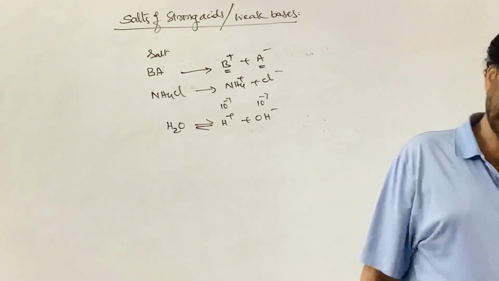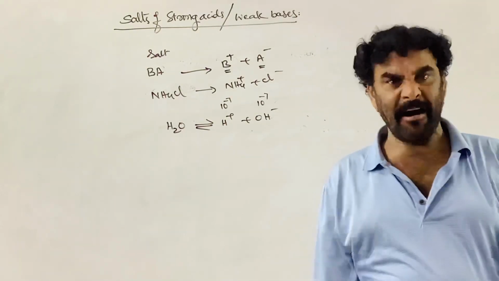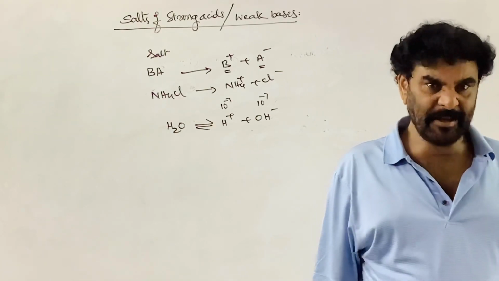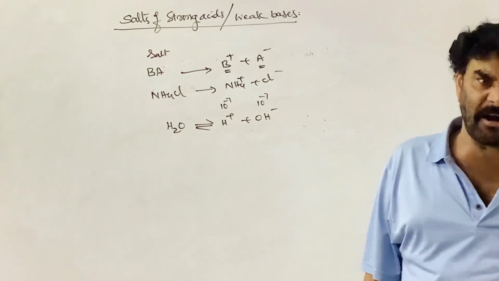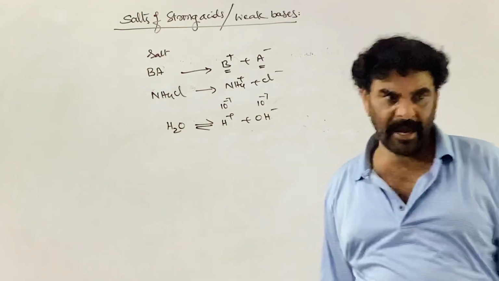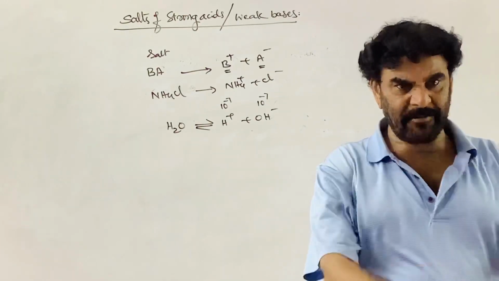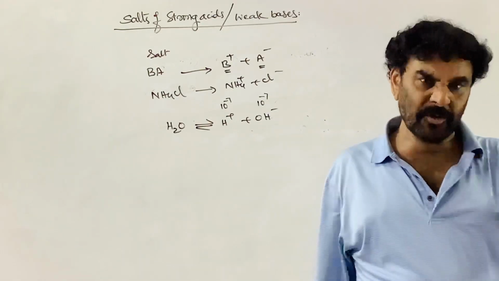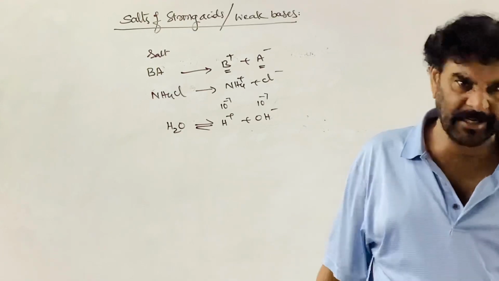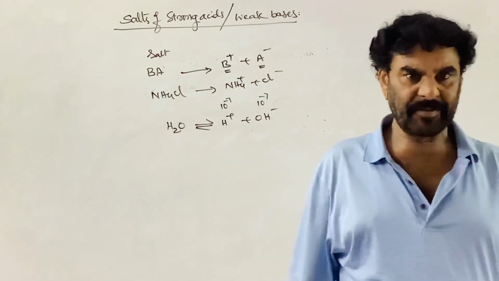That is the phenomenon in which the solution acquires acidic or basic nature due to the addition of the salt, called salt hydrolysis. The phenomenon in which a solution loses its chemical neutrality on addition of a salt is called salt hydrolysis.